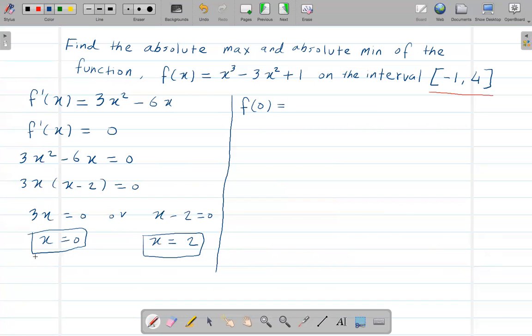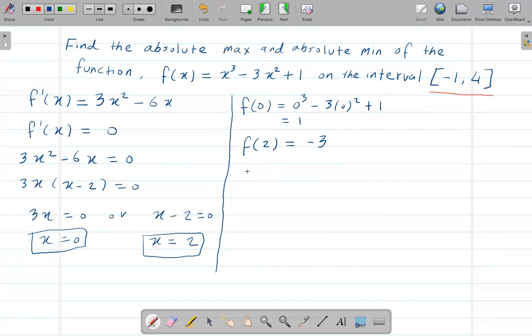When I plug this into the original equation, we get 0 cubed minus 3 times 0 squared plus 1, so we'll just get 1. Similarly, now f of 2 in the original equation. Do that by yourself to check this answer. This is not a quiz problem, you don't have to submit anything here.